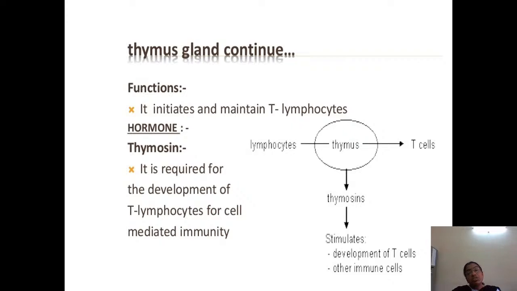It is responsible for the maintenance and production of T lymphocytes. The main hormone that you get from the thymus is thymosin. It is required for the development of T lymphocytes and also for the other immune cells needed for cell mediated immunity. So thymosin helps the development of T cells and the other immune cells for cell mediated immunity.